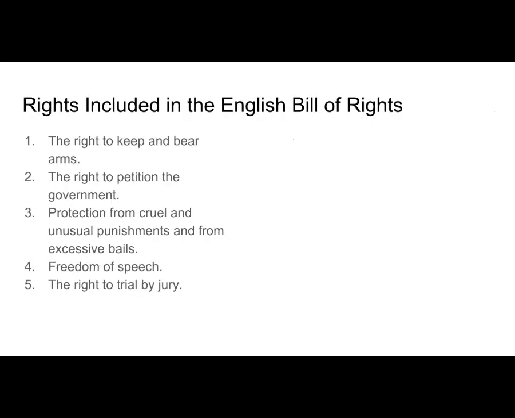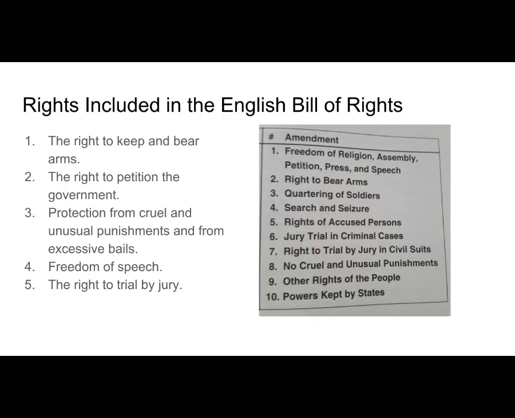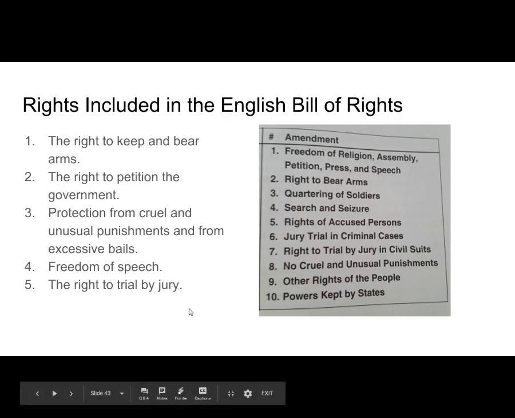Let's take a look at how the English Bill of Rights was included as part of the U.S. Bill of Rights. The English Bill of Rights had the right to keep and bear arms, the right to petition the government, protection from cruel and unusual punishments and from excessive bails, freedom of speech, and the right to trial by jury. Here's a picture of the amendments in the United States Bill of Rights. Let's see if we can find the connections.